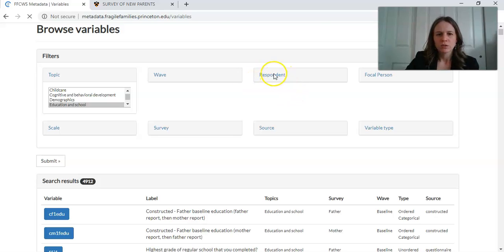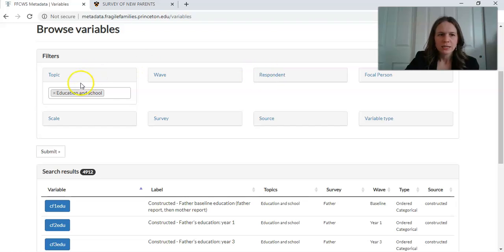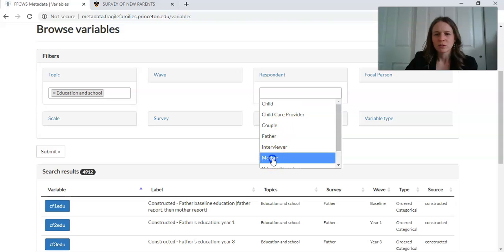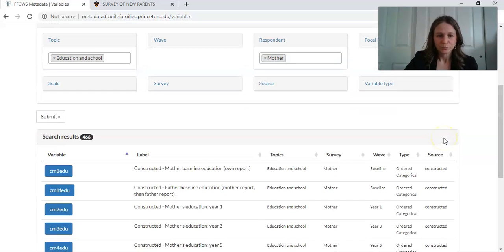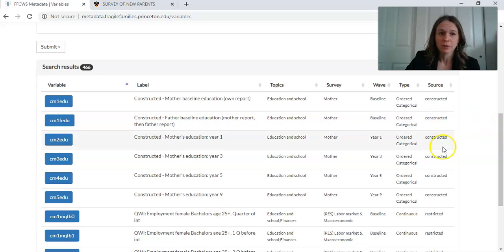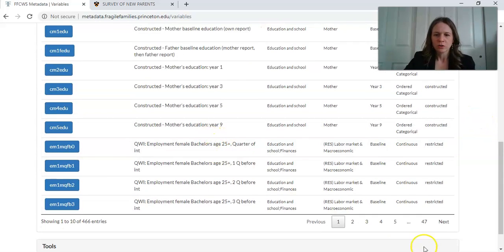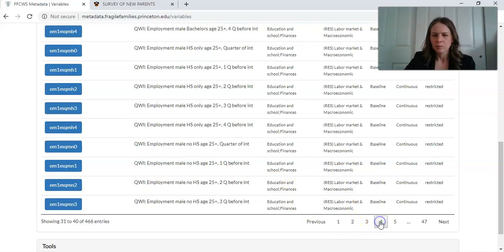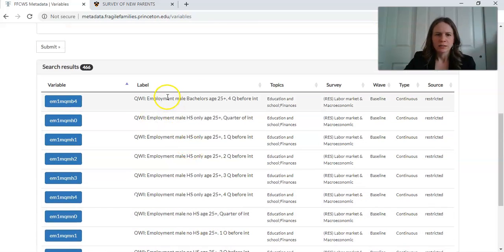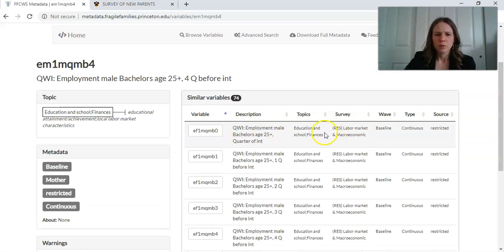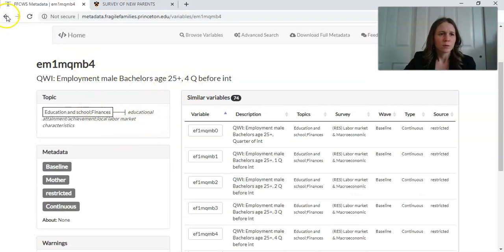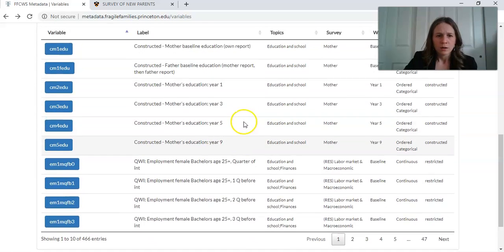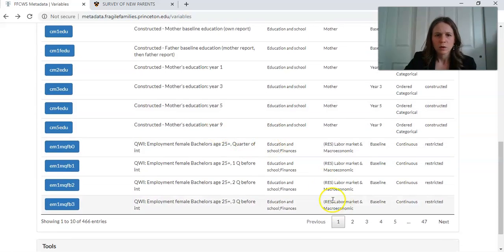So maybe I want to filter it by respondent. Whoops, there we go. Maybe my respondent, I'm interested in the mother's education and school, and so okay, we're down to 466. That's much more manageable. So I might start looking through here, and maybe I'll just jump here and see. If I click on this variable, what does it tell me? This doesn't really tell me anything, so I don't like that one. I saw something that looked a little bit more promising.